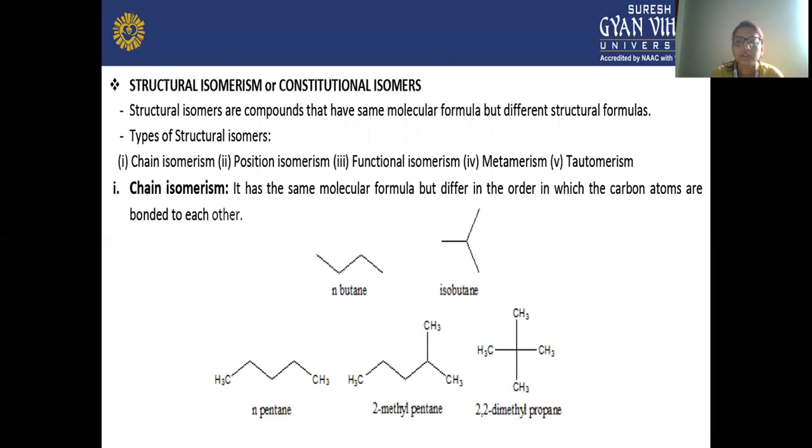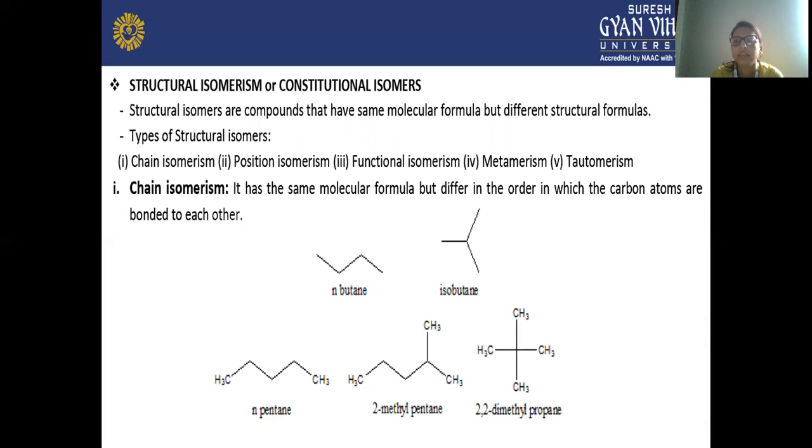So now structural isomers. What are structural or constitutional isomers? Structural isomers are compounds that have the same molecular formula but different structural formulas.